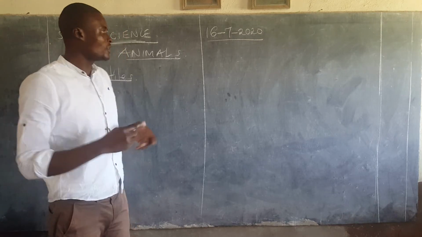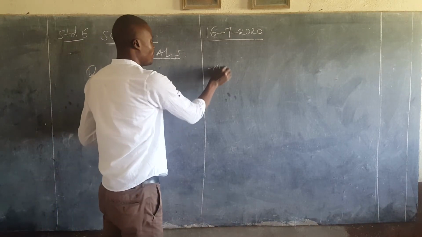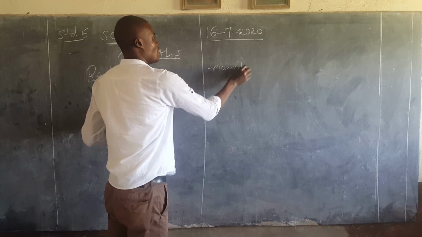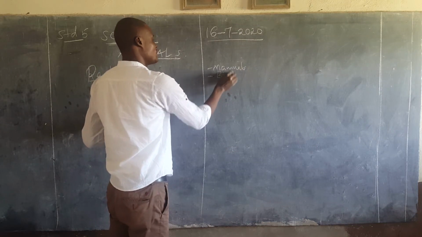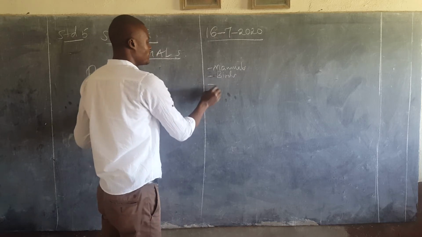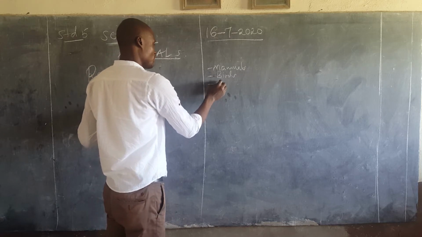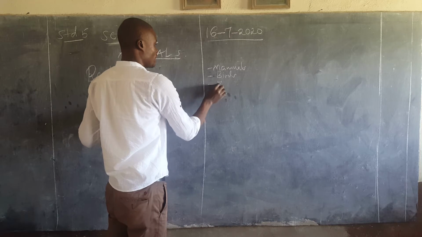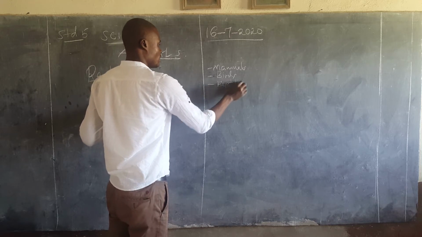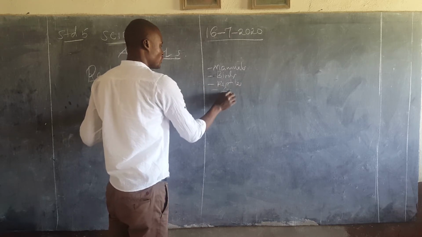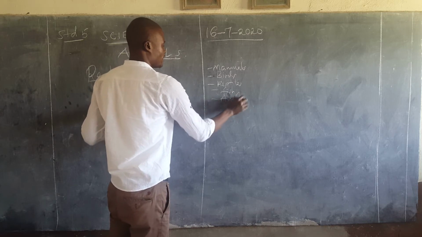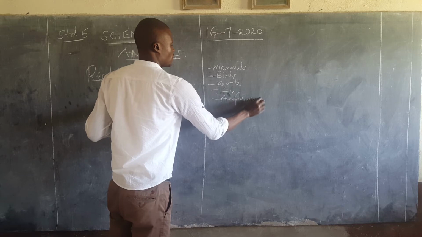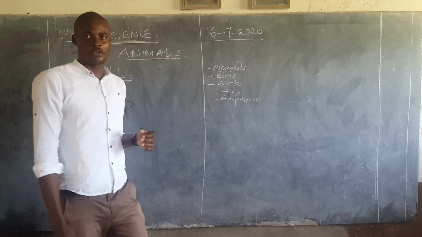And we mentioned that we have mammals. After mammals, we have birds. After birds, we have reptiles, we have fish, and then again we have amphibians. So we talked about these 5 categories.